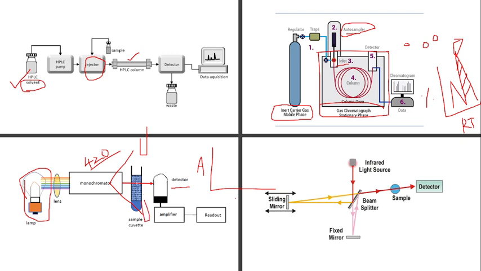So in the single beam spectrophotometer, what happens is we will keep the blank in the cuvette, set it as 0, and then measure the absorbance. Then again we will take the blank out from the cuvette region, add our sample in the cuvette and place it here.